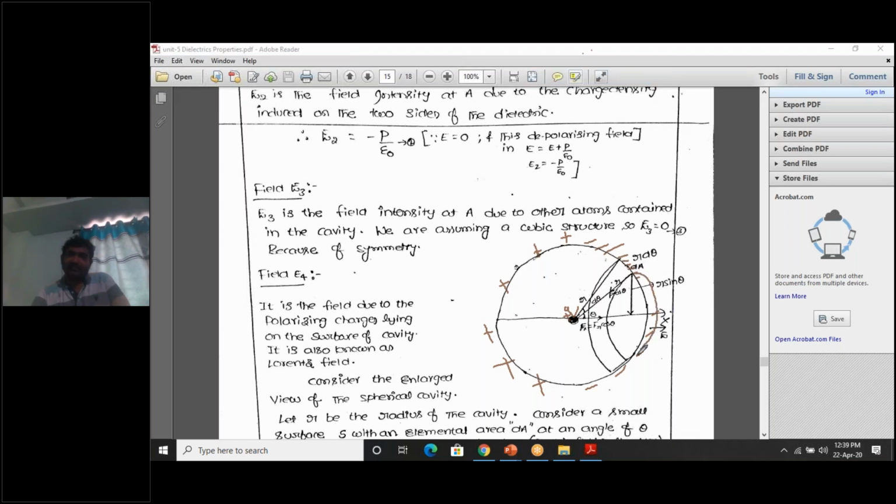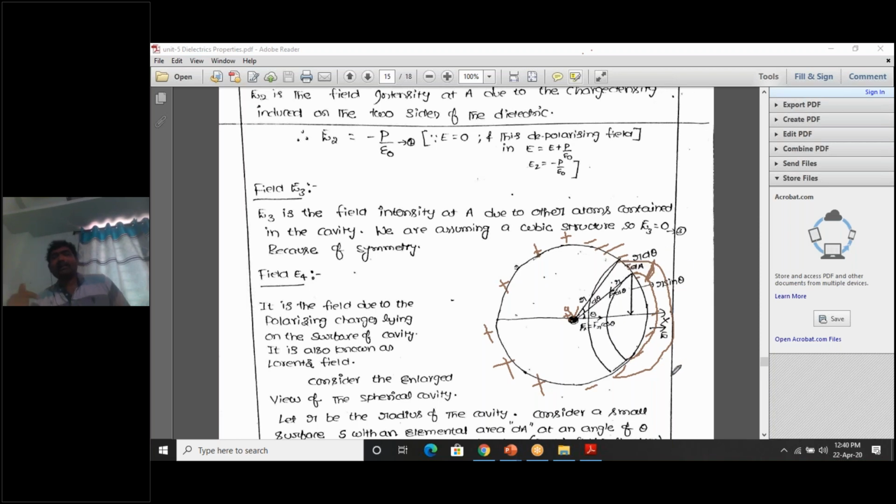If you complete it, it becomes a circle with area dA. So I consider a circle with area dA.